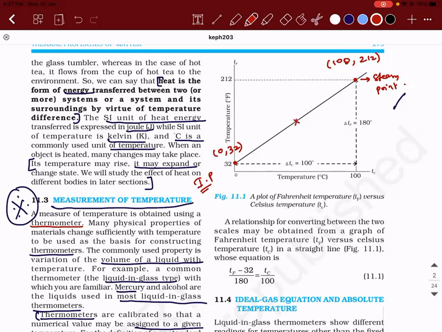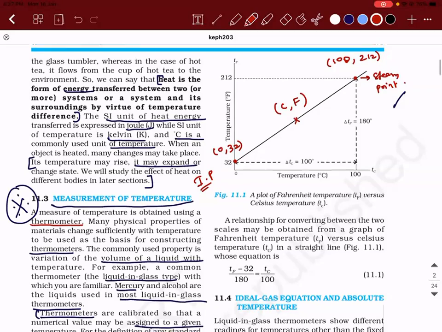If you take any other point, C, F, all three are collinear. With collinear points, the area of the triangle formed by the three points is 0. That is one way. Or secondly, you can say that their slope is going to be the same. That is the logic I used.